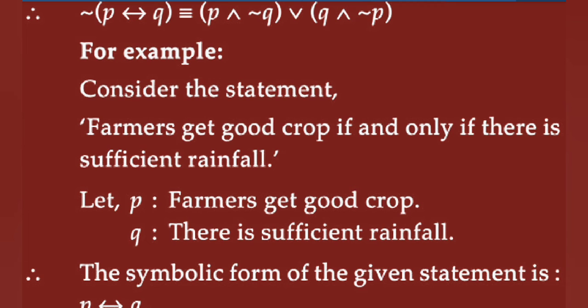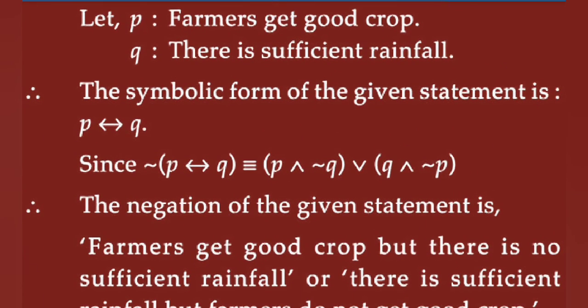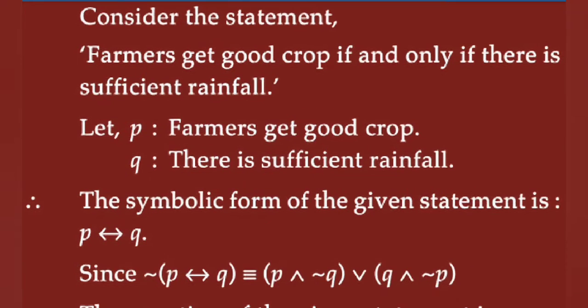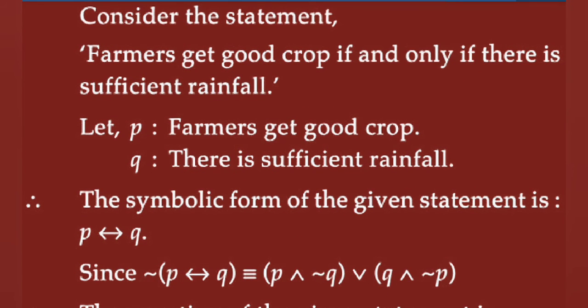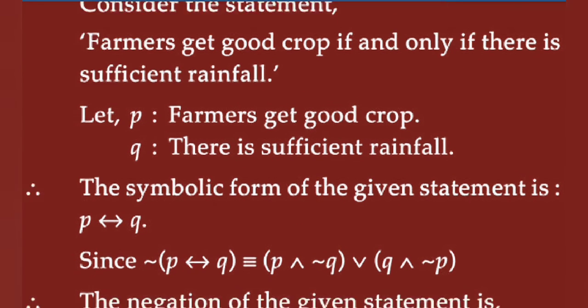First write down two statements. P is farmers get good crop, and Q is there is sufficient rainfall. The symbolic form of the given statement is P double implication Q, because the words if and only if are used, since it is a biconditional statement.